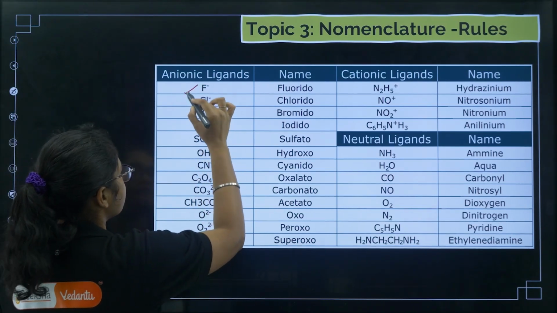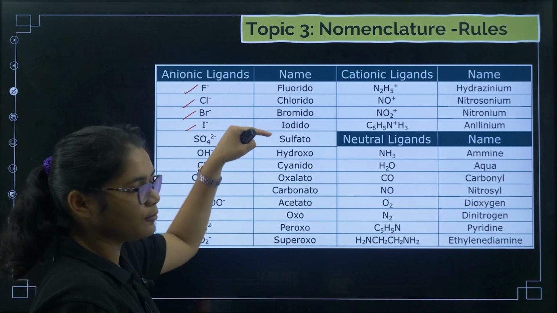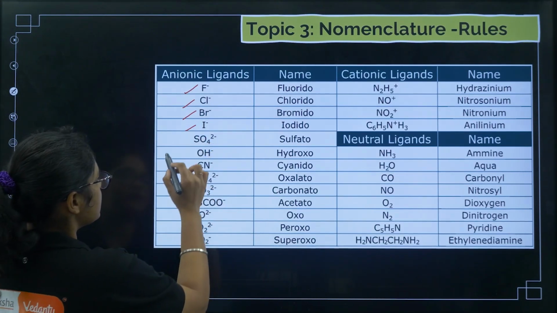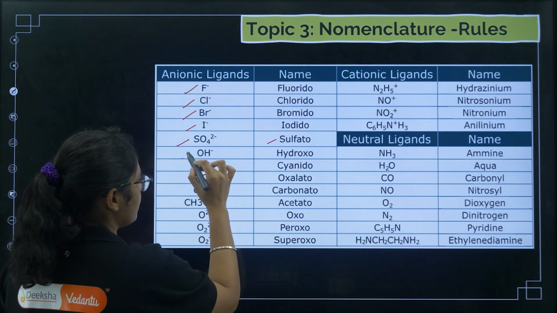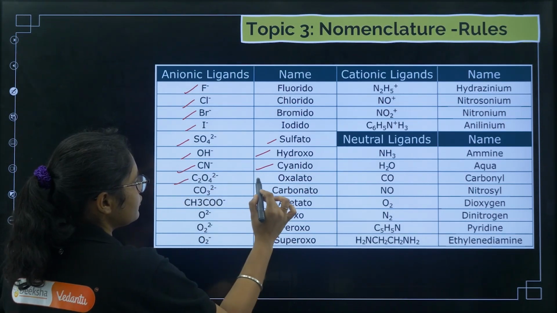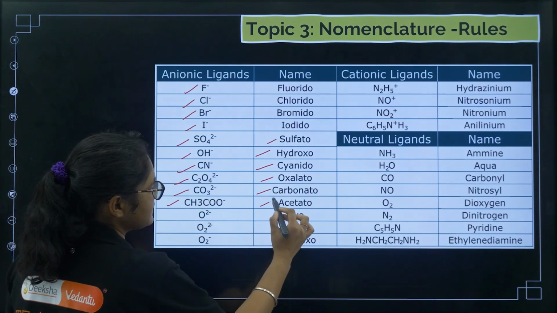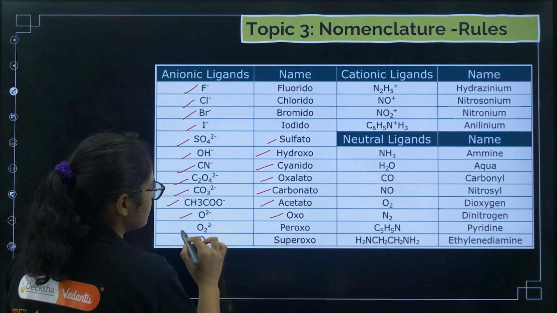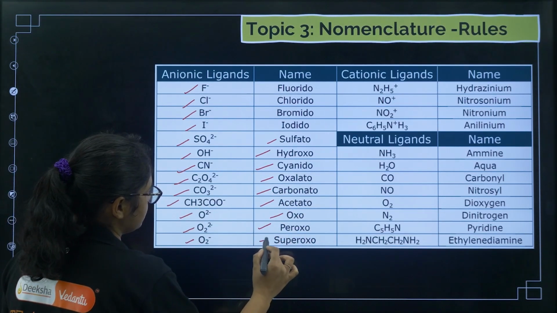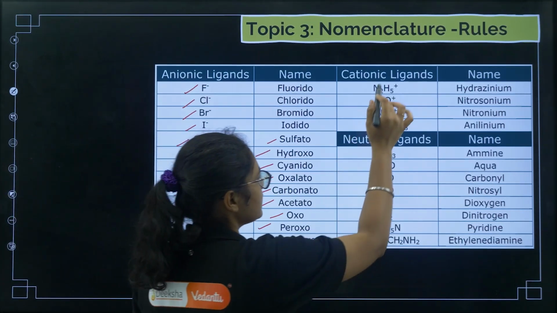So F minus, Cl minus, Br minus, I minus. What are their names? Fluorido, chlorido, bromido, iodido. SO4 2 minus, sulfato; OH minus, hydroxo; CN minus, cyanido; C2O4 2 minus, oxalato; CO3 2 minus, carbonato; CH3COO minus, acetato; O2 minus, oxo; O2 2 minus, peroxo; O2 minus, superoxo. So these 3 are not generally asked in the exam.